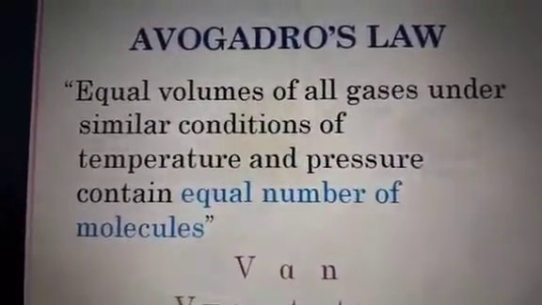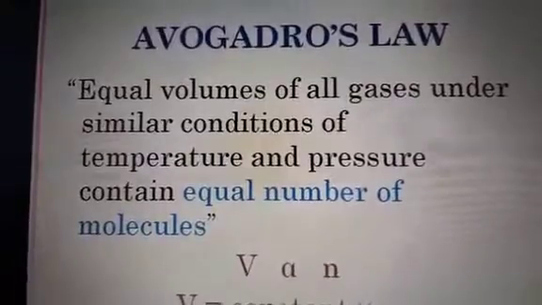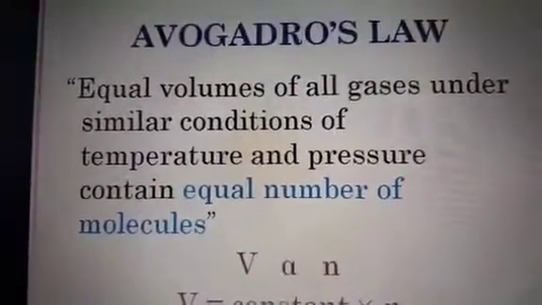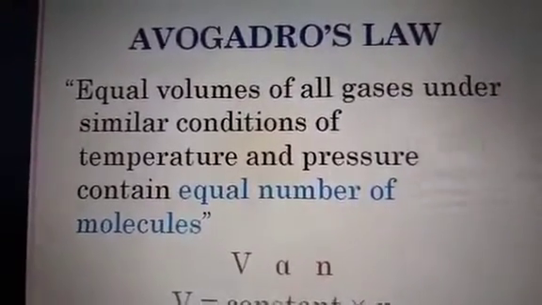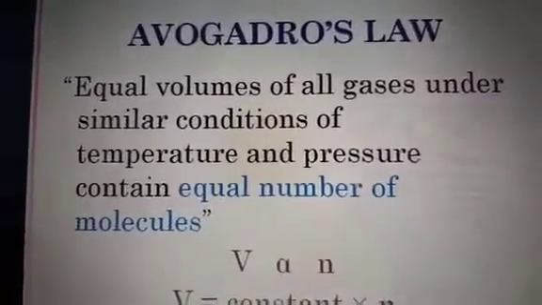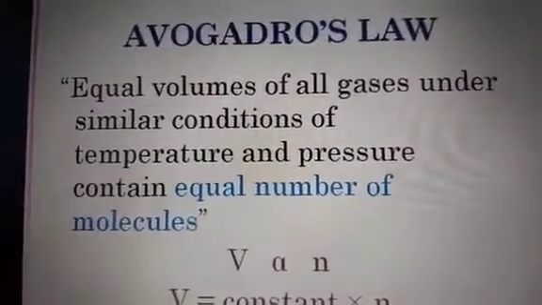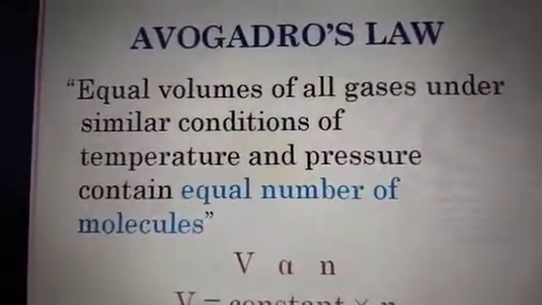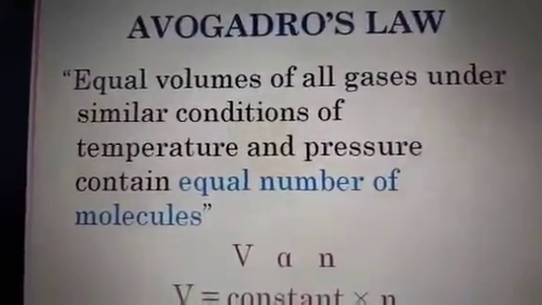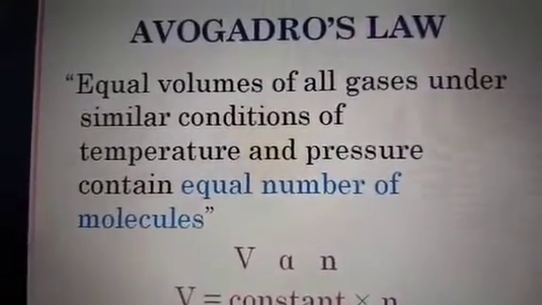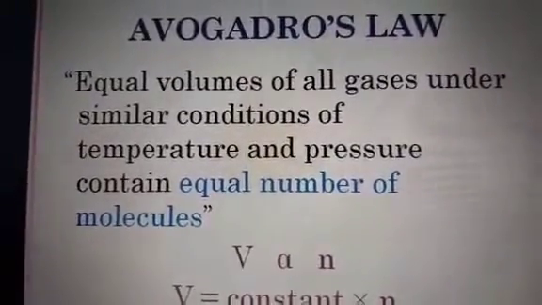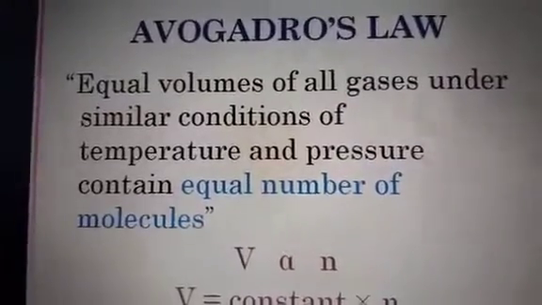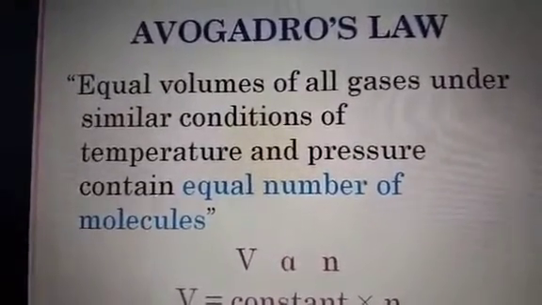Consider the example. Take 5 liters of carbon dioxide and 5 liters of water vapor, because water vapor exists in gaseous form. Here the volume is fixed. Both are 5 liters, but the gases are different. In this case, if I calculate the number of particles, both will be the same.